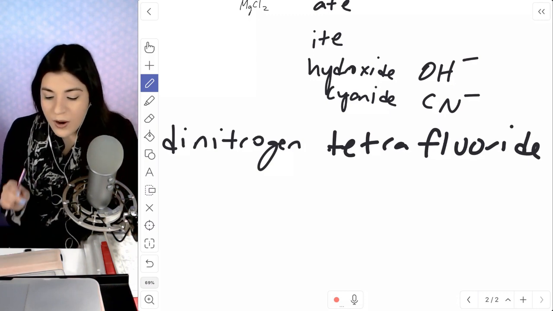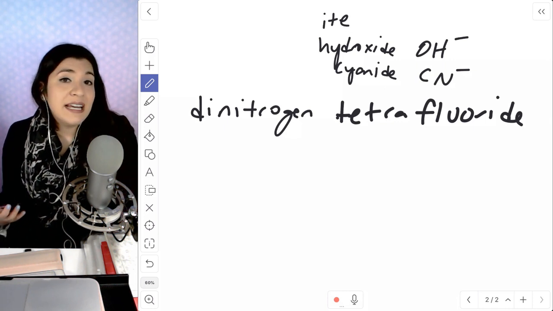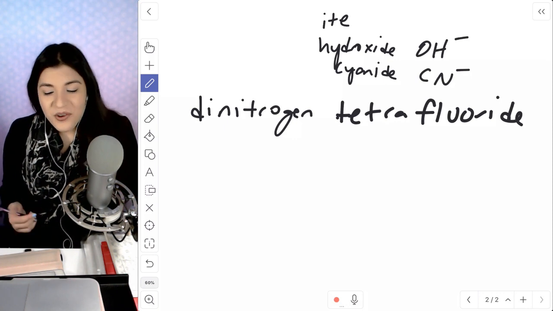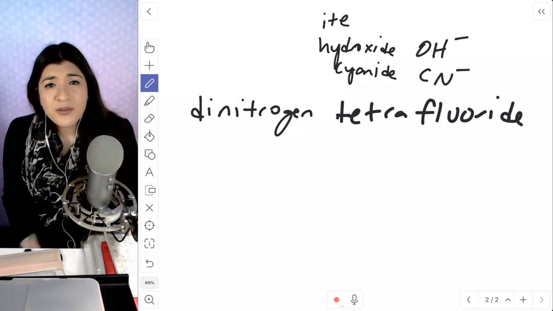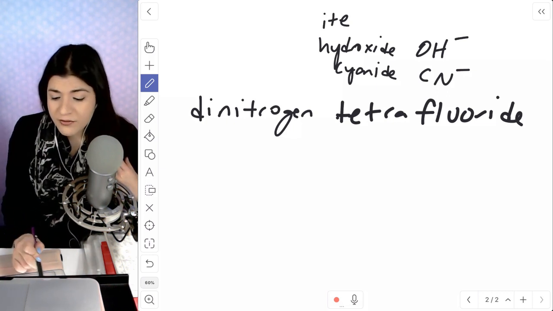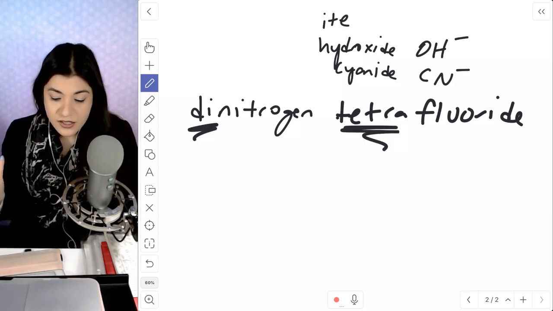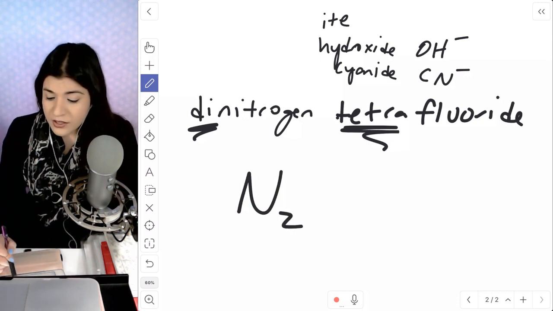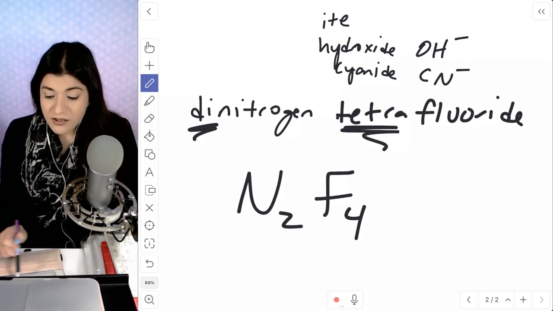So whenever we see these prefixes, that's going to tell you how many elements there are of that one. So the covalent one I feel is a lot simpler, just because you don't have to balance out the charges. It literally tells you how many of each element there are by that prefix in front. So di meaning 2, nitrogen just states, okay, there's 2 nitrogen. And then tetra, that means 4. So that tells us there are 4 fluorine. So in that case, that's it. That's all we're looking at.